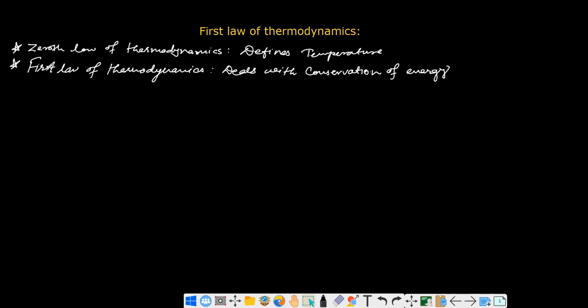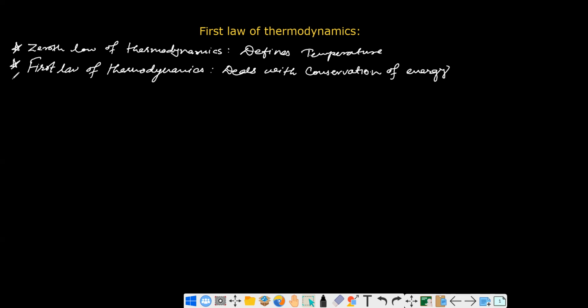Later on, here comes the first law of thermodynamics, and this first law of thermodynamics is basically useful in determination of the energy, and basically it deals with the conservation of energy. So first law of thermodynamics defines how the energy conservation is preserved even in the different kind of gaseous system. Okay, so basically in this first law of thermodynamics we will be dealing with different kinds of systems and the work done by the gas in different kinds of systems.